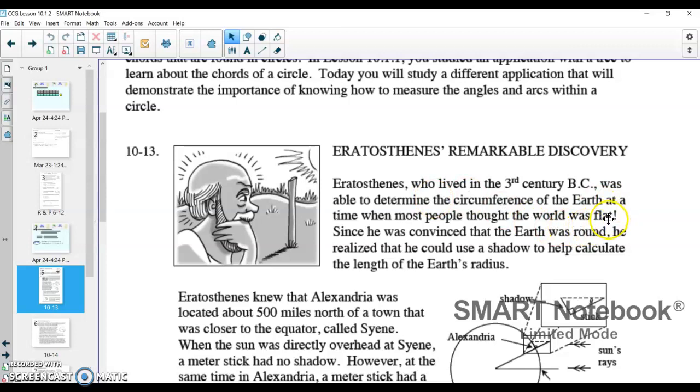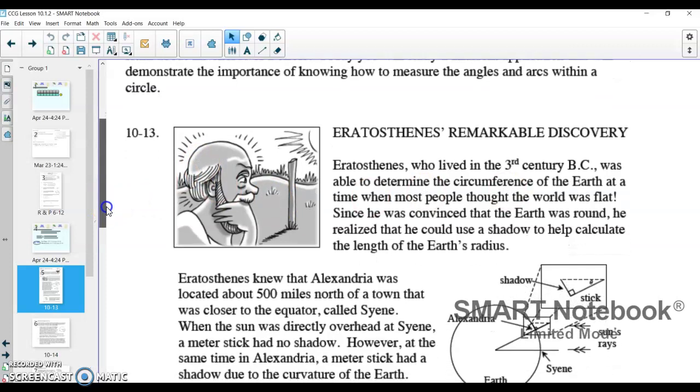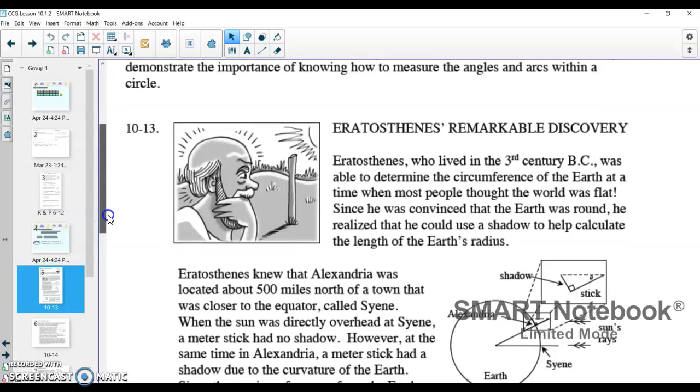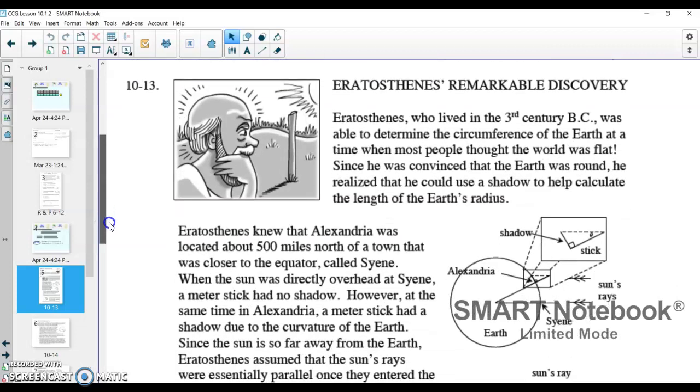And that right there makes this an interesting problem, because with the geometry we know, we can do what he did back in 3rd century BC, and we can show that we can find the circumference of the Earth, and people might still believe it's flat. So since he was convinced that the Earth was round, he realized that he could use a shadow to help calculate the length of the Earth's radius.